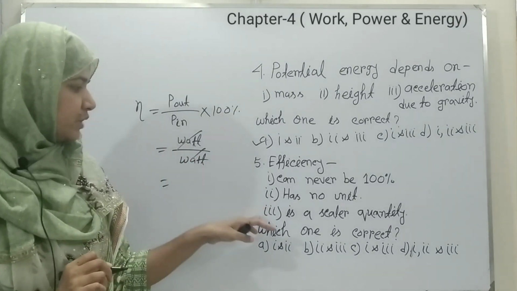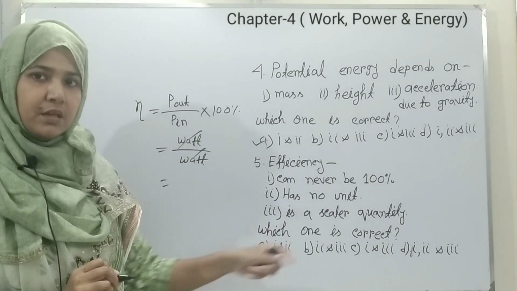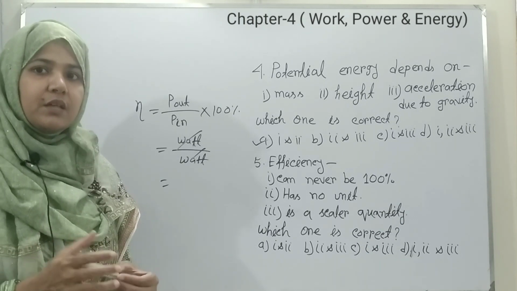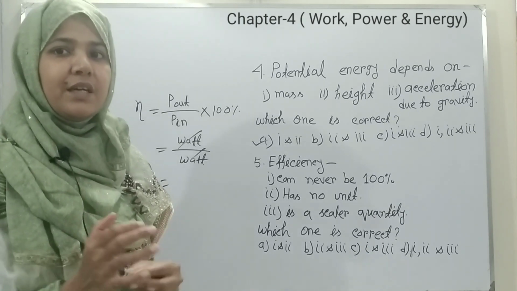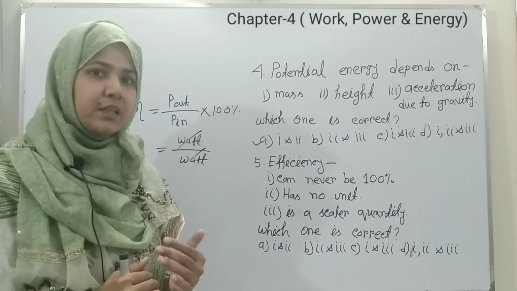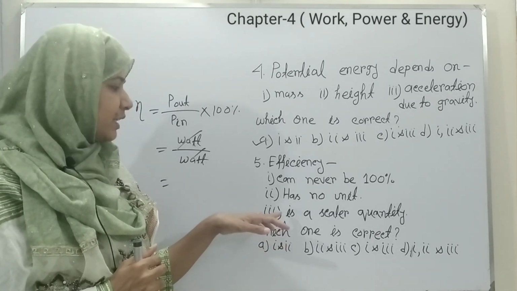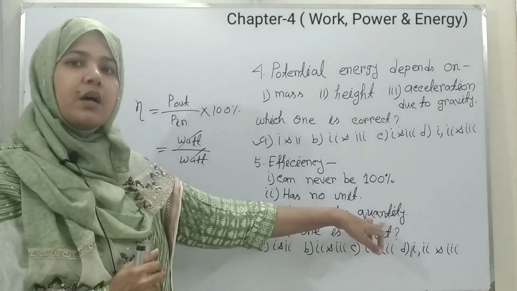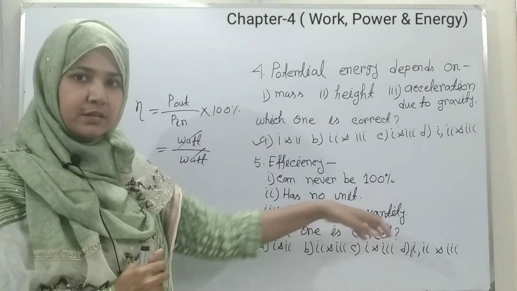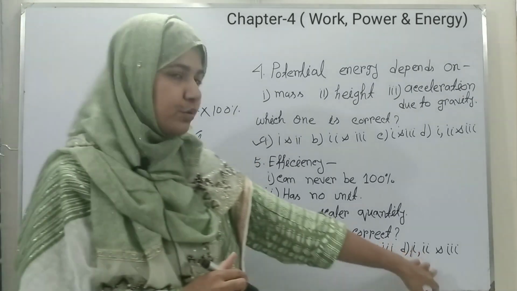Number 3 option, is a scalar quantity. As you know, efficiency doesn't depend on direction, it just depends on the magnitude. So this one is also correct. So our correct answer will be 1, 2 and 3.